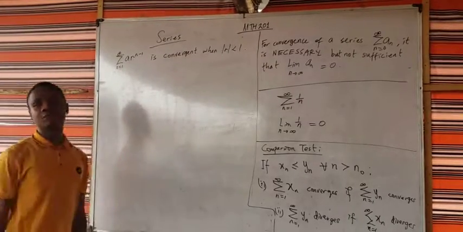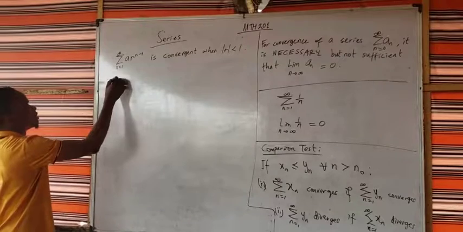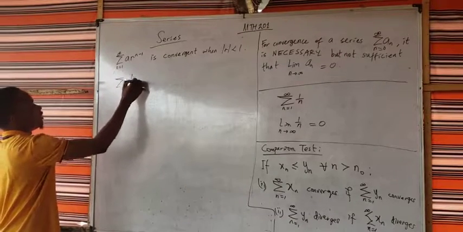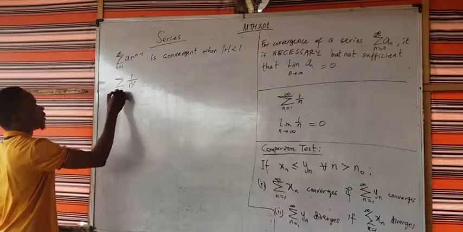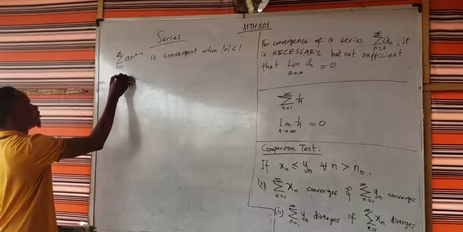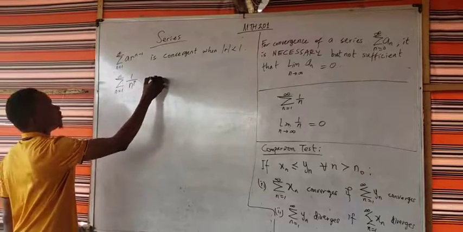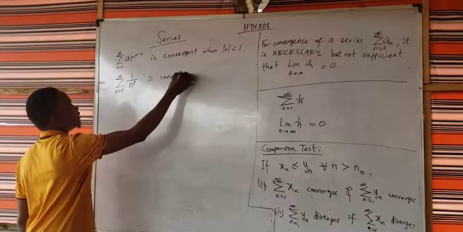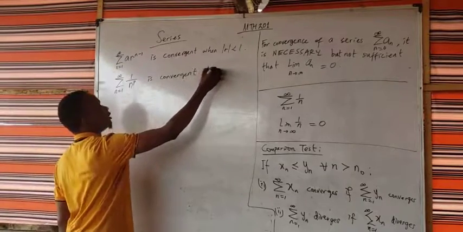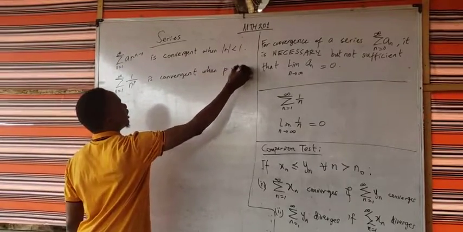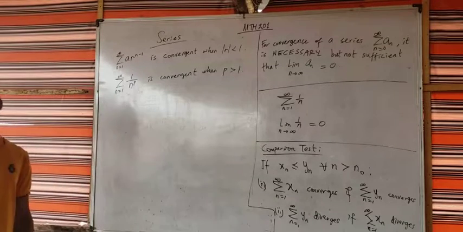So that's one thing you must know. Another one is the P series. The P series is generally defined as 1 over n raised to the power p from n equal to 1 to infinity. It is convergent when p is greater than 1. So those are the two things you need to know here.